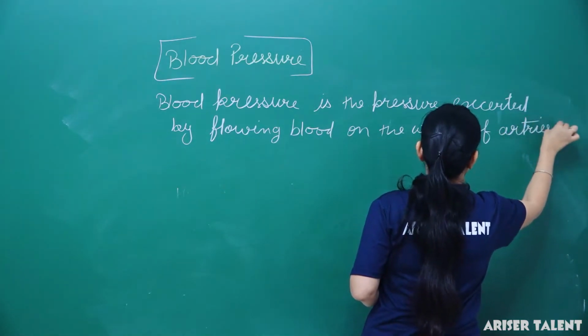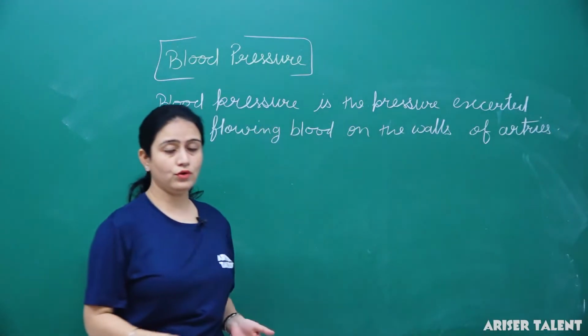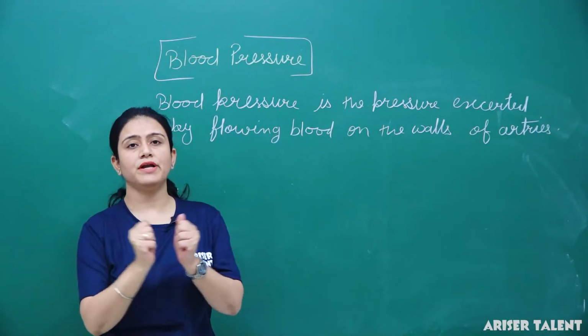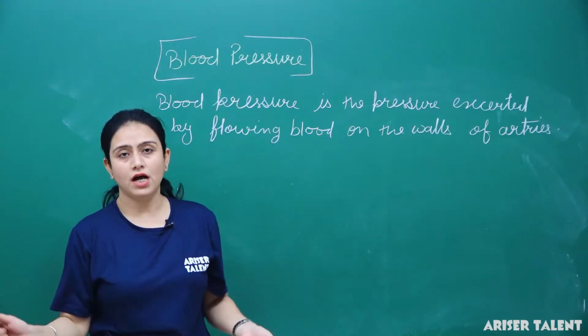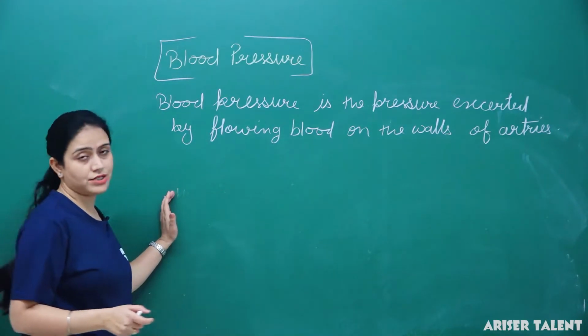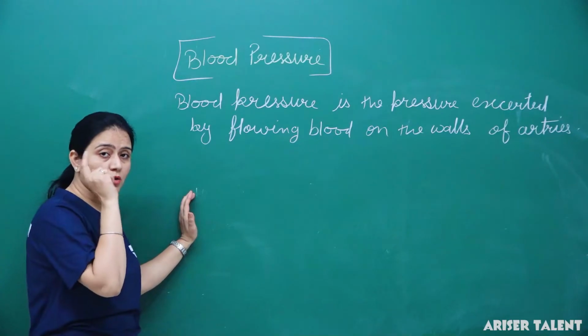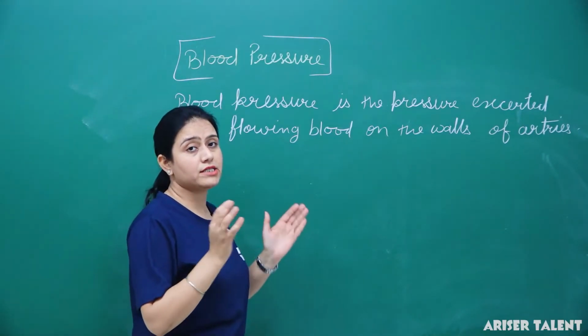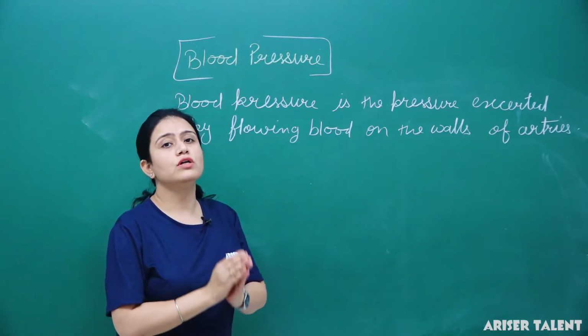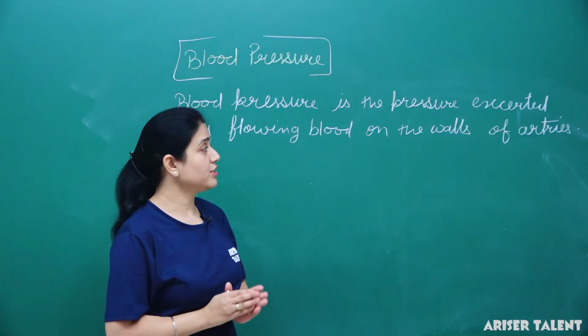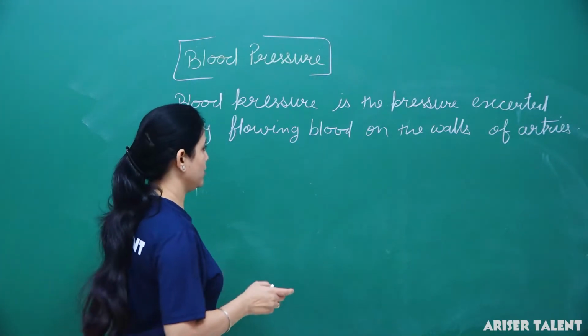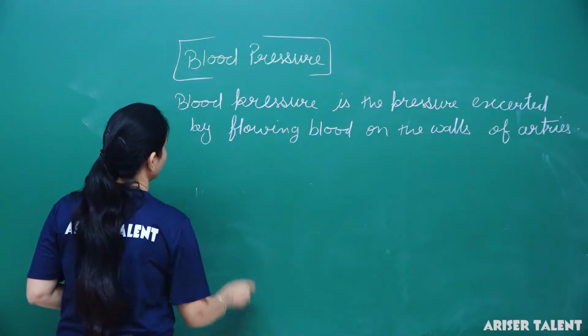We all know when the blood flows, it exerts pressure on the walls of arteries. So this pressure is known as blood pressure. Okay, this blood pressure is of two types.